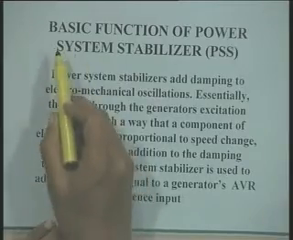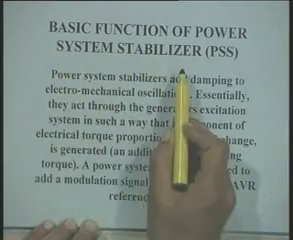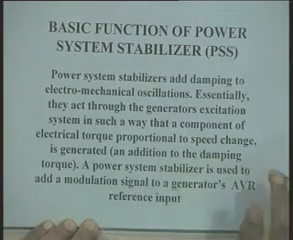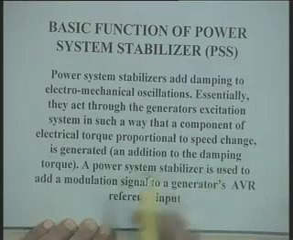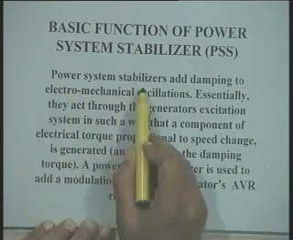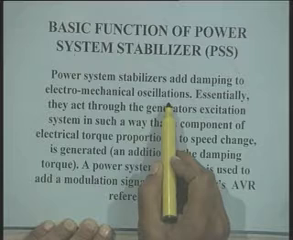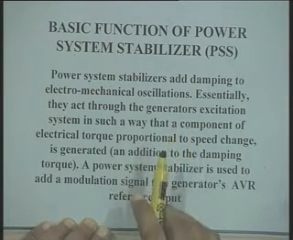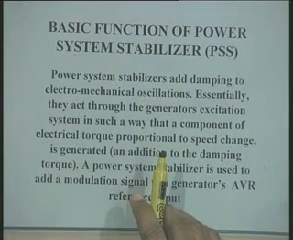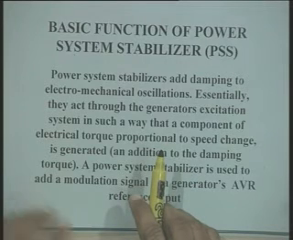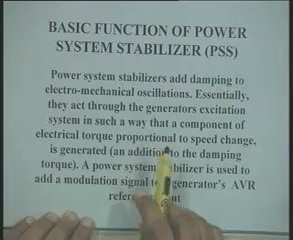Here I have written the basic function of the power system stabilizer. We have to very clearly understand the basic function, then we will try to see how we achieve this objective. Power system stabilizers add damping to electromechanical oscillations. It is a fundamental thing that we are talking of electromechanical oscillations, that is, the oscillations of the synchronous machine rotors.